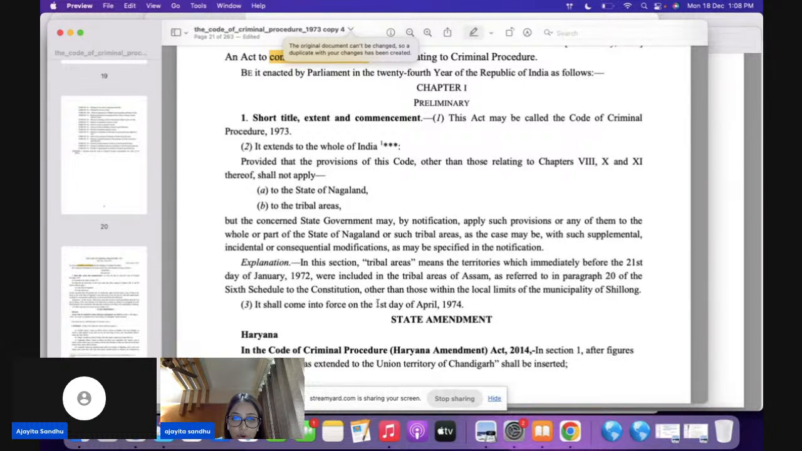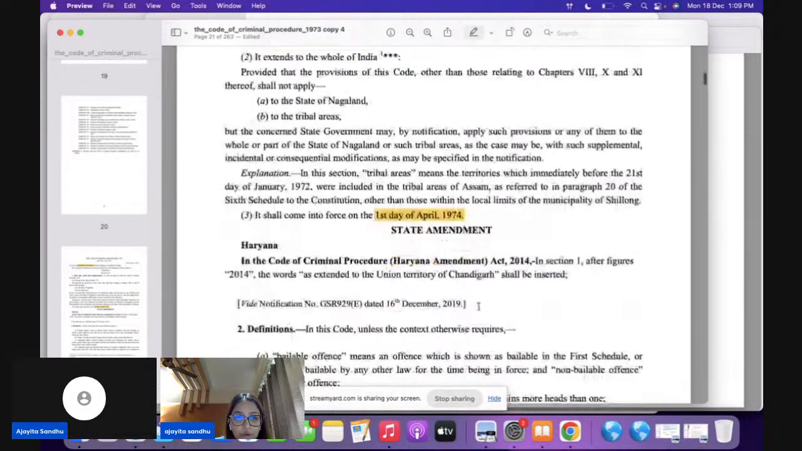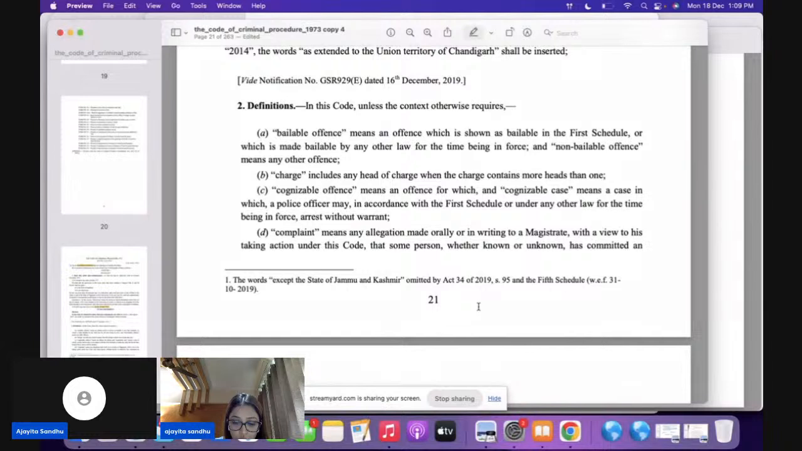Another date which is very important for your exams is 1st April 1974. On 1st April 1974, this particular law, that is CRPC, came into force. Now, Section 2 deals with your definitions.